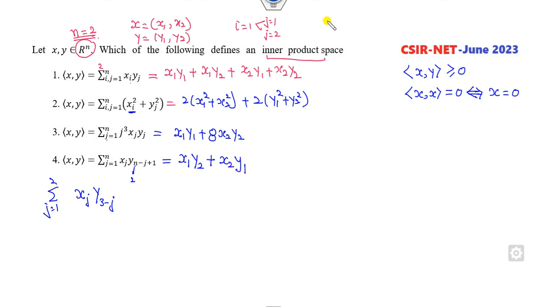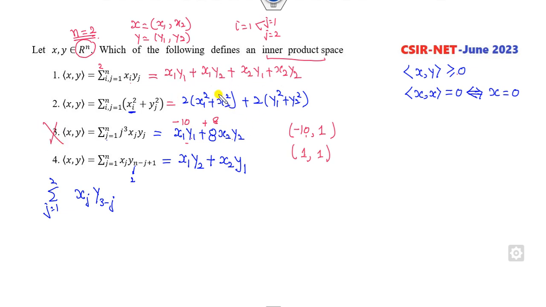Now that's very simple. Look at this option. Clearly this is not greater than 0. If I simply take the pair as x1 equal to minus 10, x2 equal to 1, y1 will be 1, y2 will be 1. So what will happen? This part will be x1 y1, which is minus 10, plus x2 y2, which is 8. It is minus 2, which is not greater than 0. This option is cancelled.